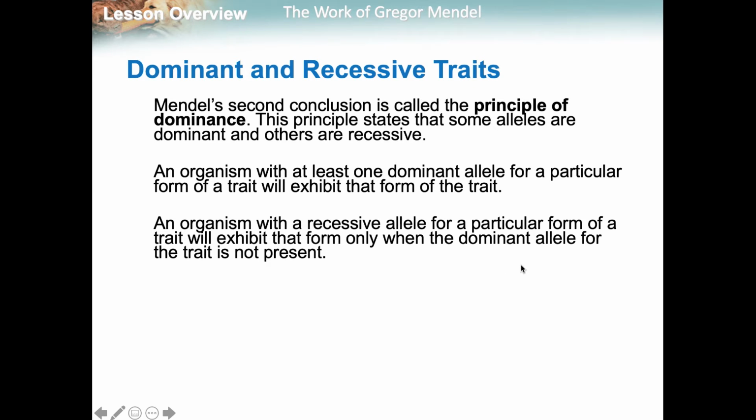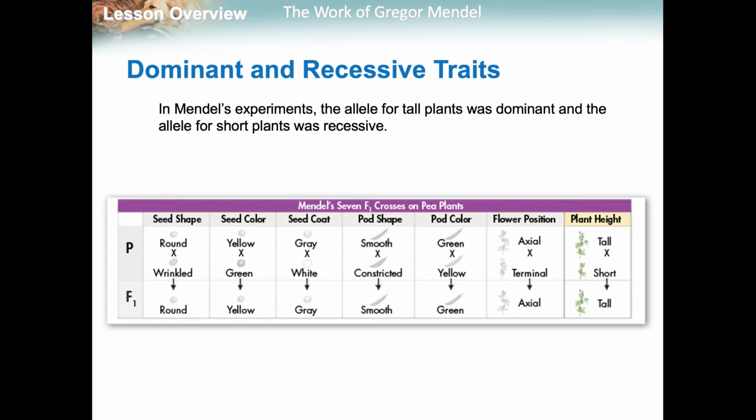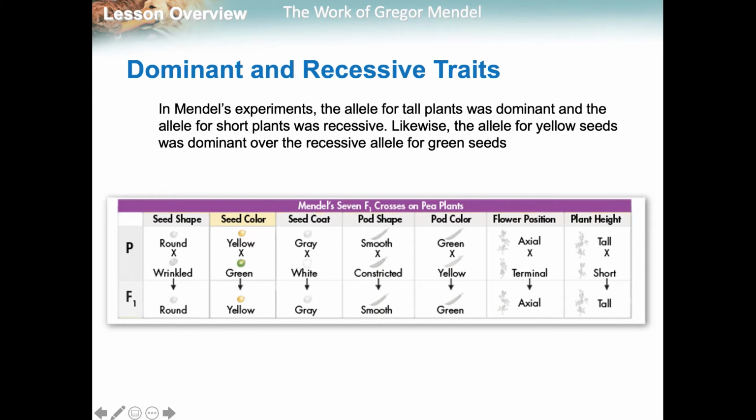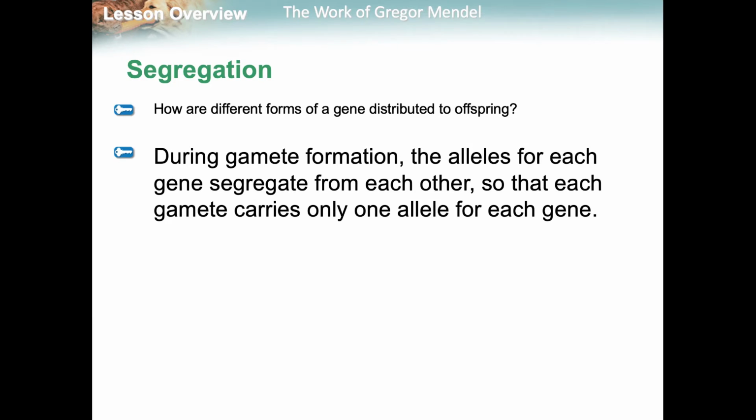So his second conclusion is the principle of dominance. That's the whole idea of having a dominant allele versus a recessive allele, and that dominant allele will overpower that recessive allele. Doesn't mean the recessive allele disappears, it just means that it is not being expressed in that generation. So he learned that tall plants were dominant to short plants, and the same thing for yellow seeds versus green seeds.